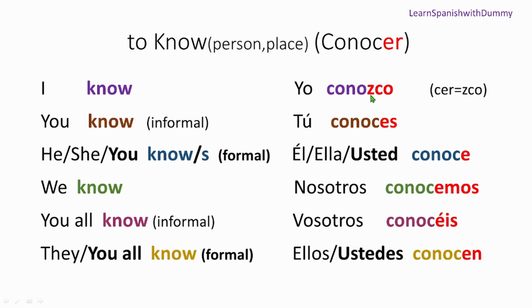Now, you may be thinking this one is pretty different, right? Like there is a z that's extra, and it's not following the rule. That is because the first one is irregular, okay? So this one you need to remember. And yes, just go through them, remember them, and we can make a lot of sentences.